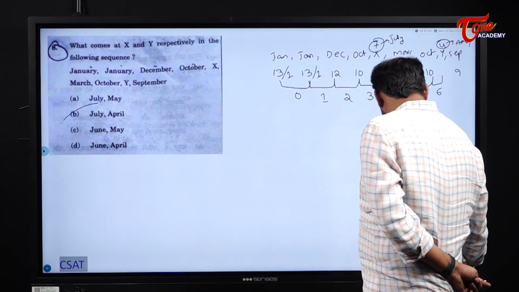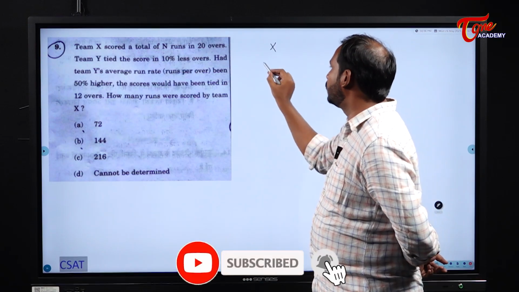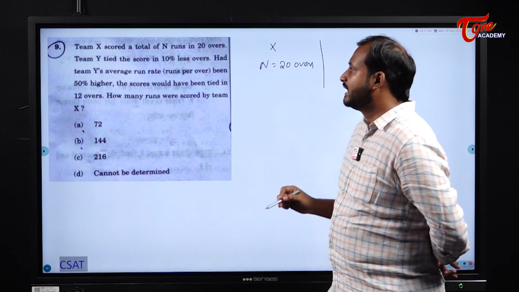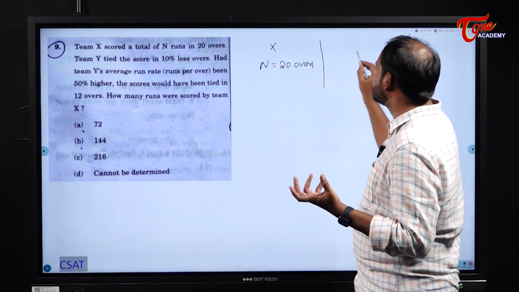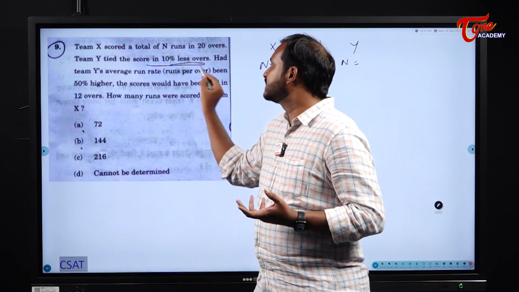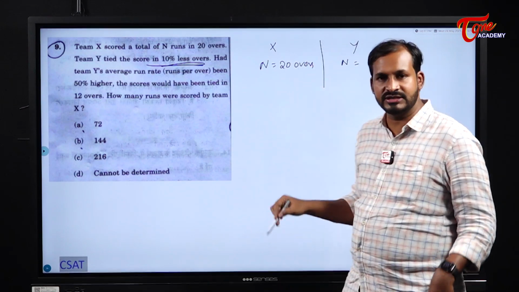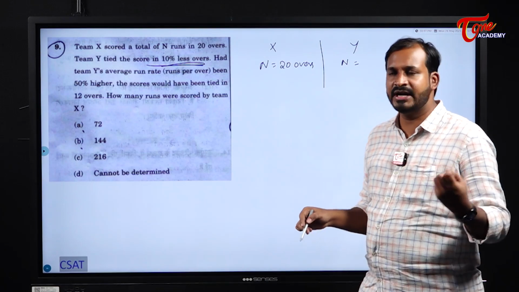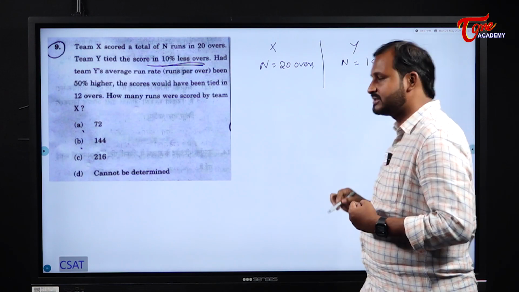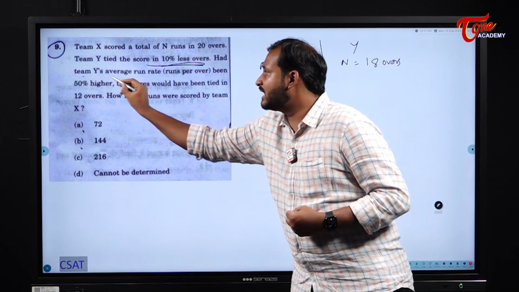Okay, next one. Team X scored a total of n runs in 20 overs. X scored n runs in how many overs? 20 overs. Okay, next. Team Y tied the score, means they also scored the same n runs, in how many overs? In 10% fewer overs. What is 10% of 20, students? We all know it is 2. Simple and direct. So that means they will score n runs in just 18 overs.